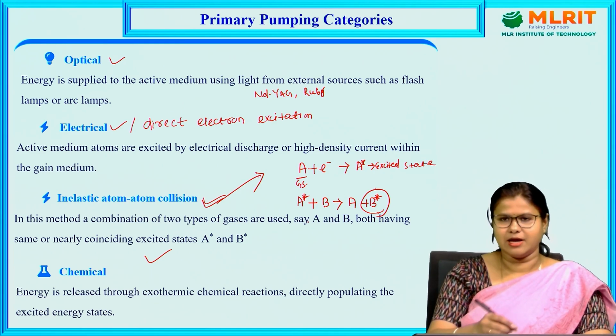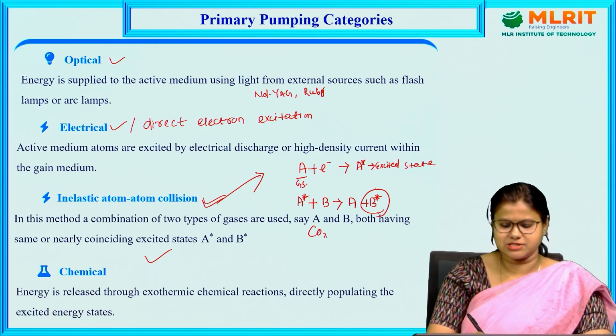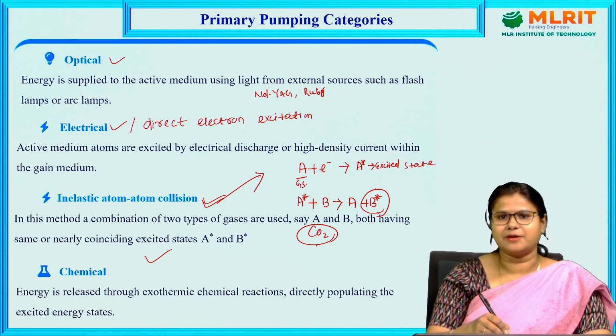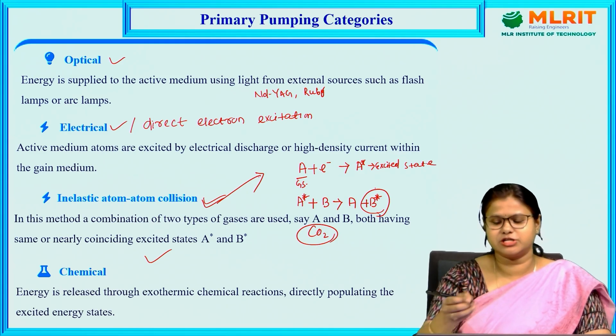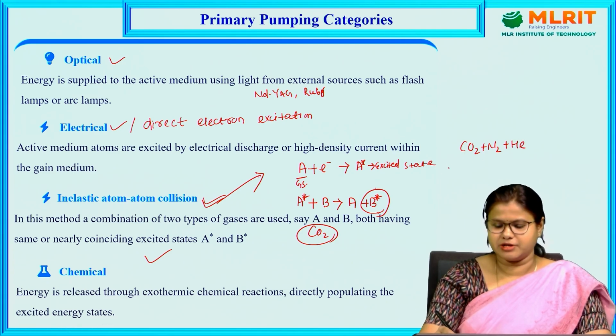Again, the example I have already mentioned is the carbon dioxide laser. In this carbon dioxide laser, we use a mixture of carbon dioxide, nitrogen and helium. Here, first the nitrogen interacts with an electron and gets excited.